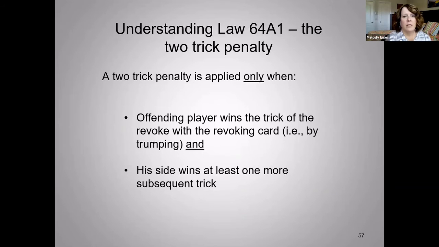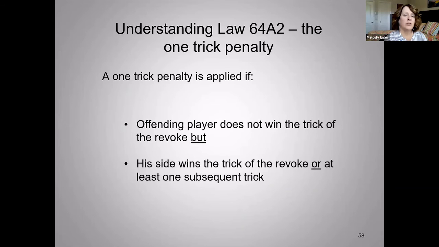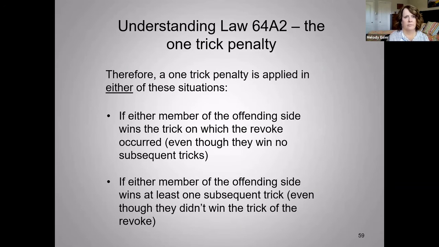Okay, so a 2-trick penalty is applied, again, when the offending player wins the trick with the revoking card and his side wins a subsequent trick. 1 trick is when the offending player does not win the trick of the revoke, but his side wins that or a subsequent trick. Okay, so understanding 64A2, a 1 trick penalty is applied in either of these situations: if either member of the offending side wins the trick on which the revoke occurred, even though they win no subsequent tricks, or if either member of the offending side wins at least 1 subsequent trick, even though they didn't win the trick of the revoke.